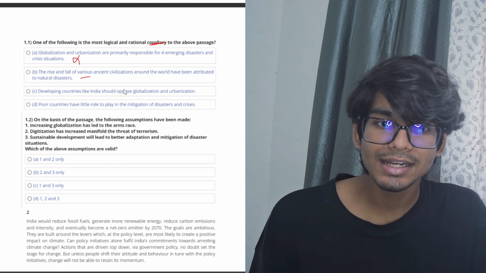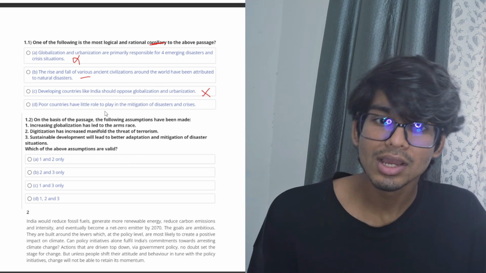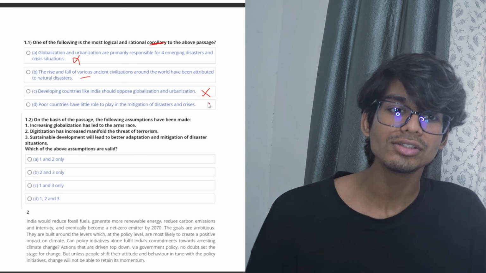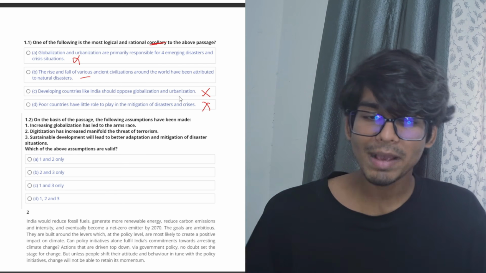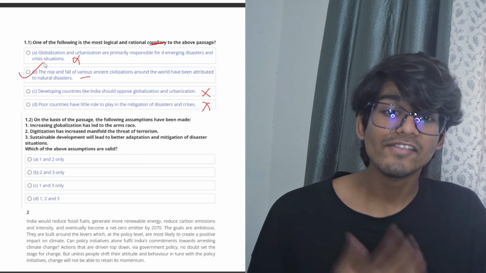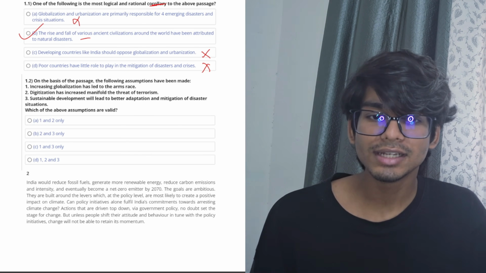Developing countries like India should oppose globalization and urbanization. This hasn't been talked about in the passage. Poor countries have little role to play in the mitigation of disasters and crises. This has also not been talked about in the passage. So the best option possible here is option B, which is the correct answer according to the official answer key. Then we move to the next question.